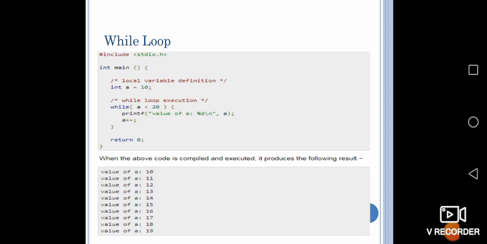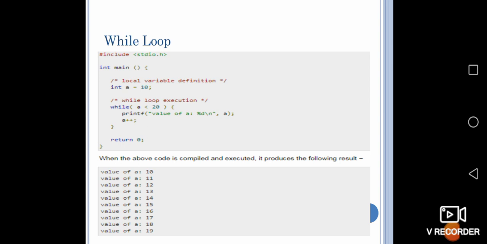Here, as usual, the declaration is the same, the int value is the same. Here the value of a is 10. While a is less than 20, the value will be printed. Then a++ means one will be incremented over here. So the value 10 is printed.